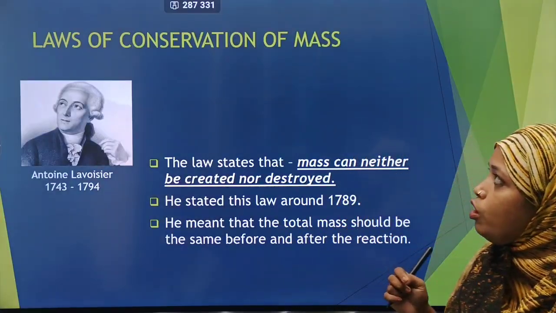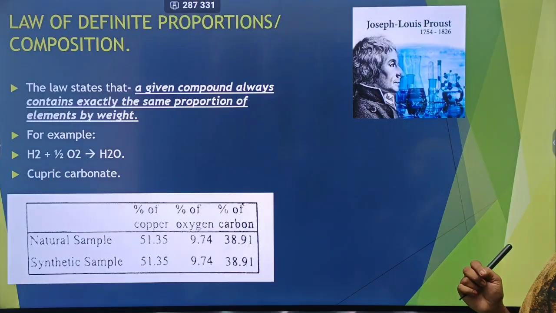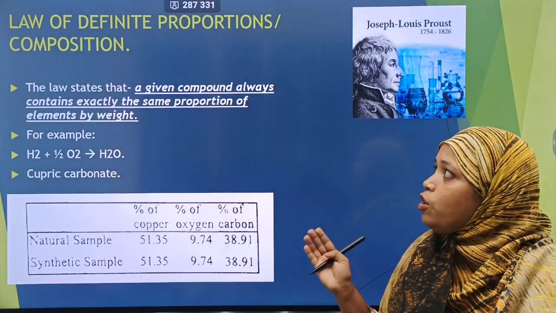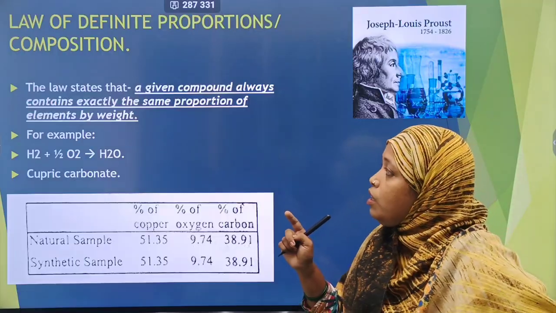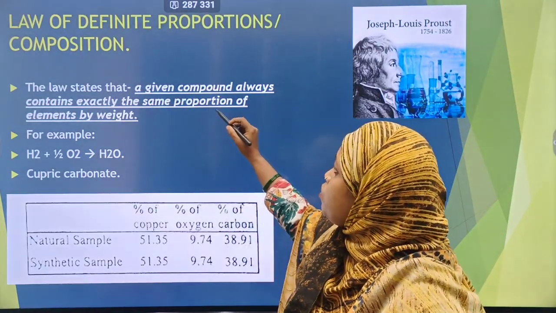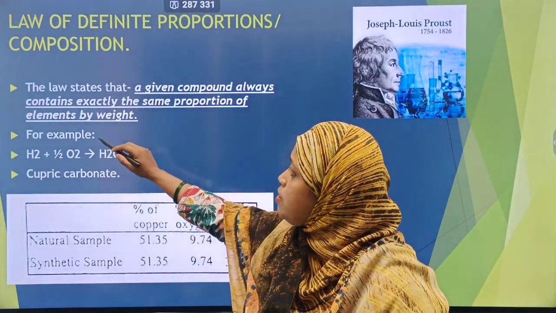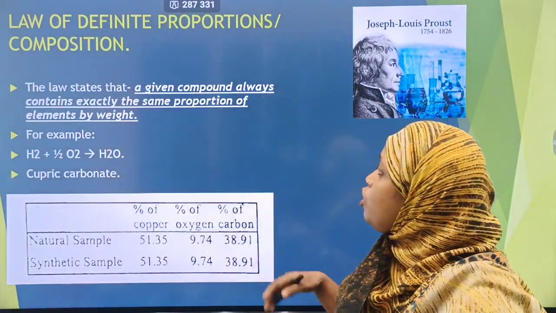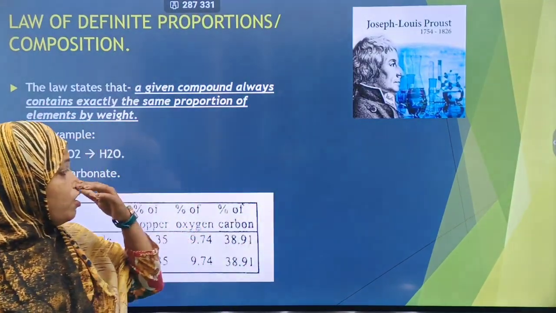We'll go on to the law of definite proportion. This law is also called the law of definite composition. We'll come to know why. First, we'll see what the law states. The law states that a given compound always contains exactly the same proportion of elements by weight. This law was given to us by a renowned scientist, Joseph Proust.